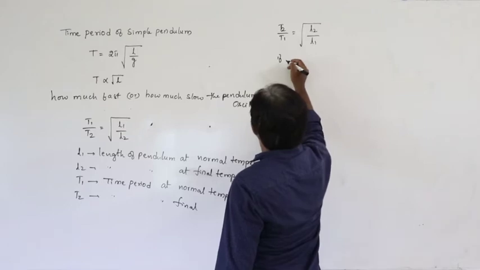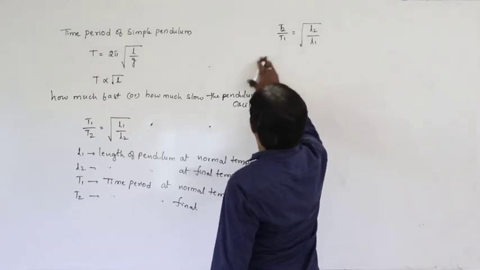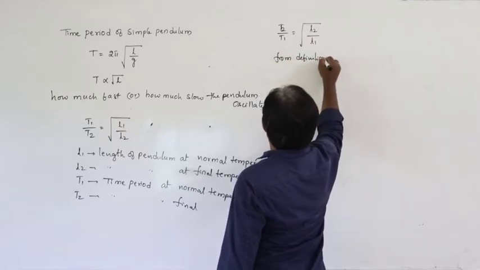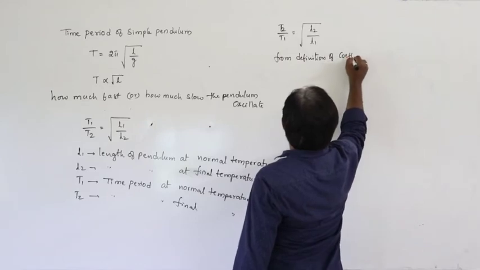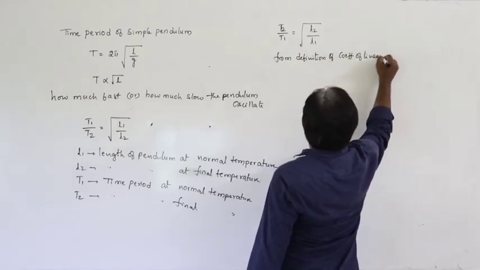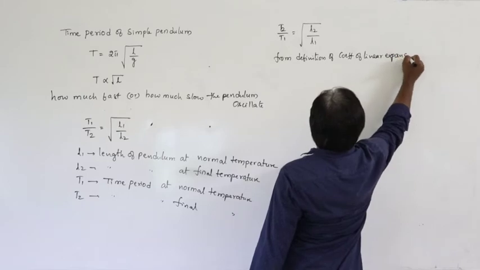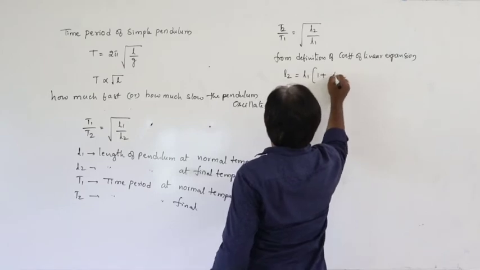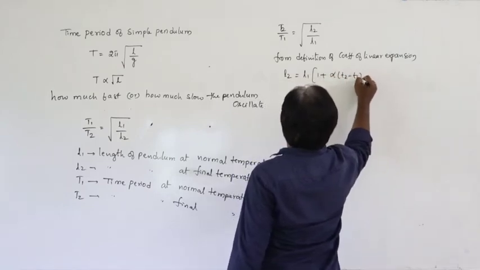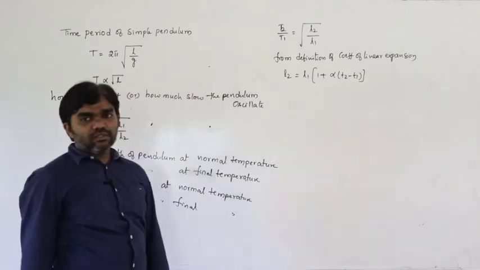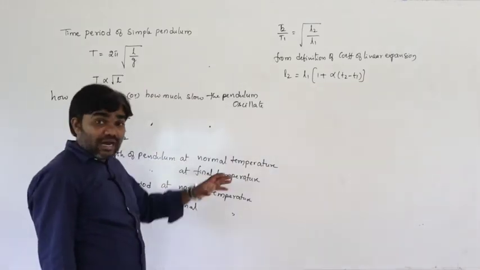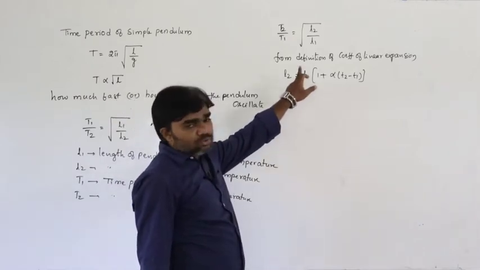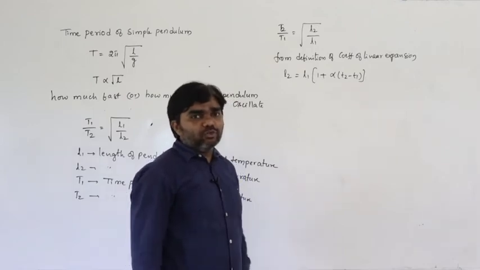Now, if the temperature increases, from the definition of coefficient of linear expansion, the final length L2 can be written as L1 into 1 plus alpha into T2 minus T1.